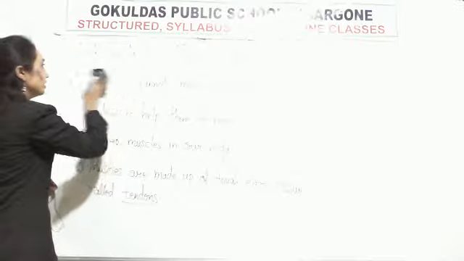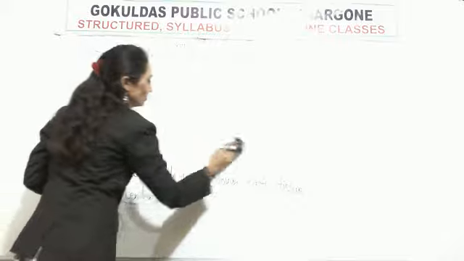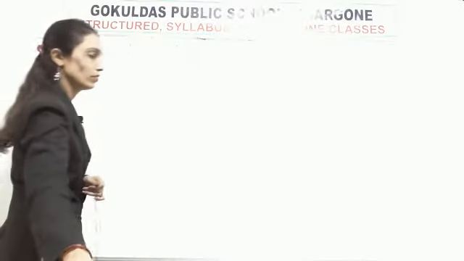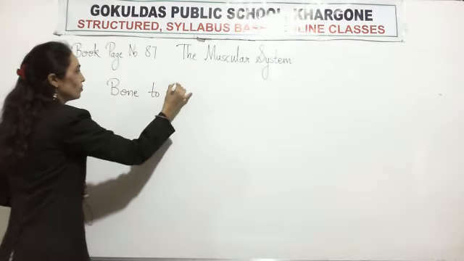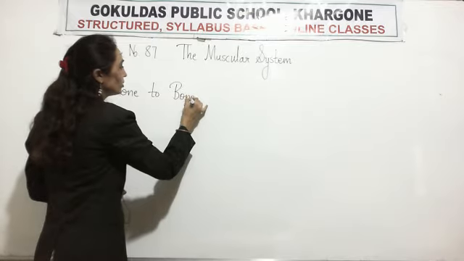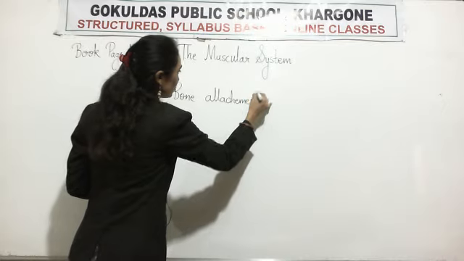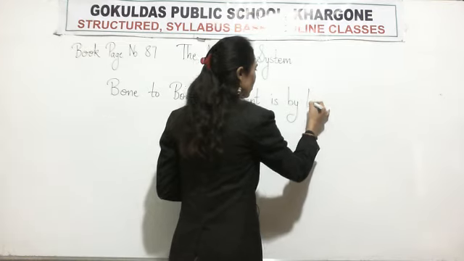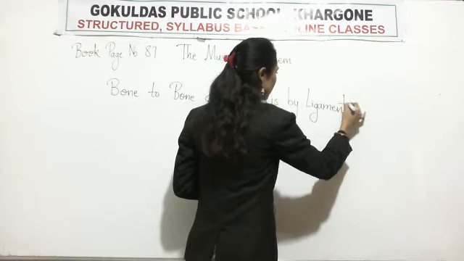Now remember this main point. Bone to bone attachment is by ligament. Okay, जब bone से bone attach होगी वो किसके through होगी? By ligaments.